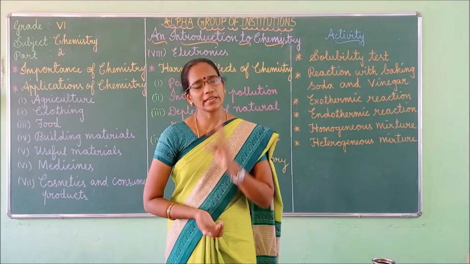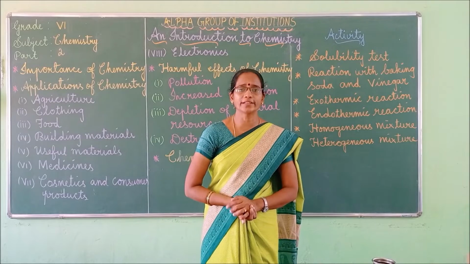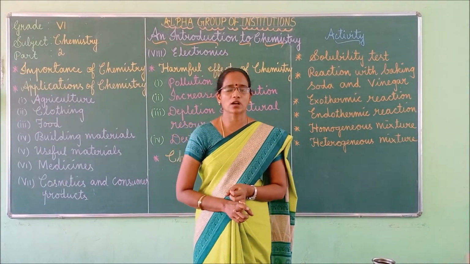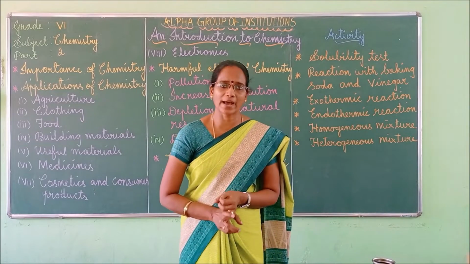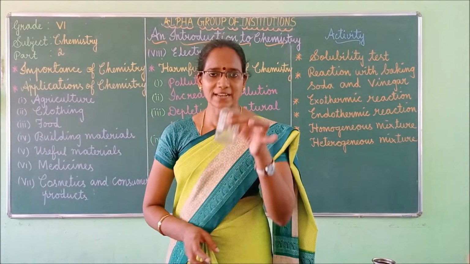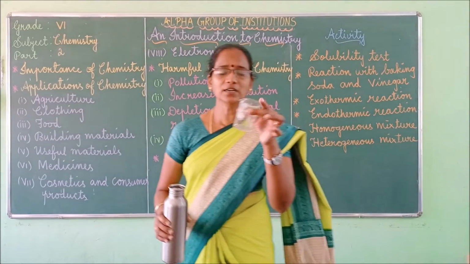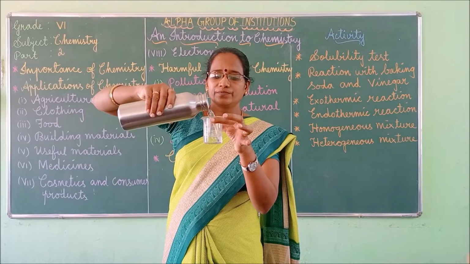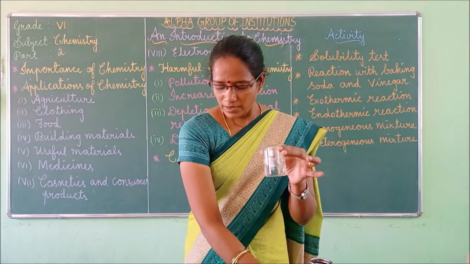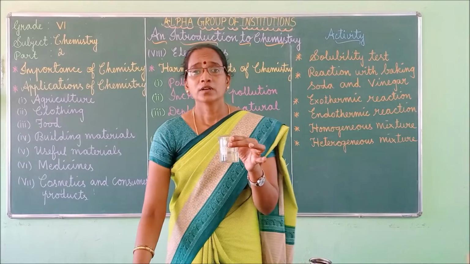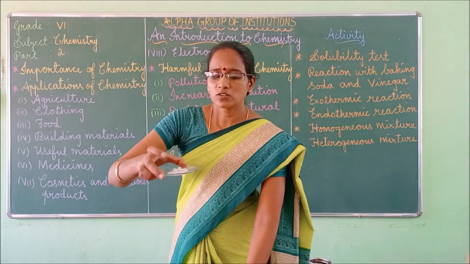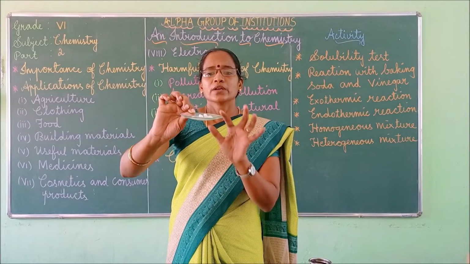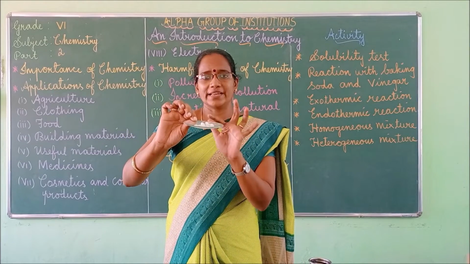For this activity, I am going to take two components. One is water and another one is caustic soda. Caustic soda is nothing but sodium hydroxide. So first I am going to take a beaker. Afterwards I will add 50 ml of water into it. Next I am going to add some caustic soda. So look at this one. This is the caustic soda. It is very highly corrosive in nature.